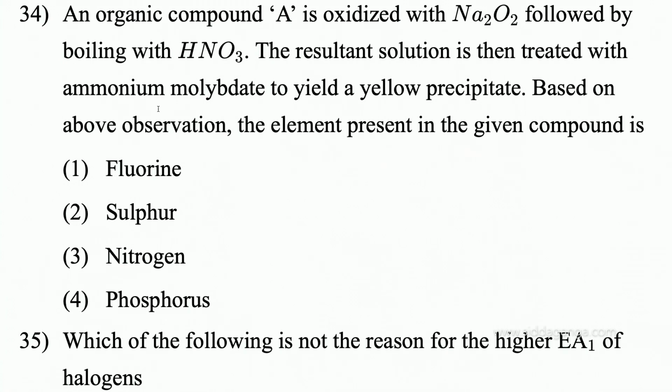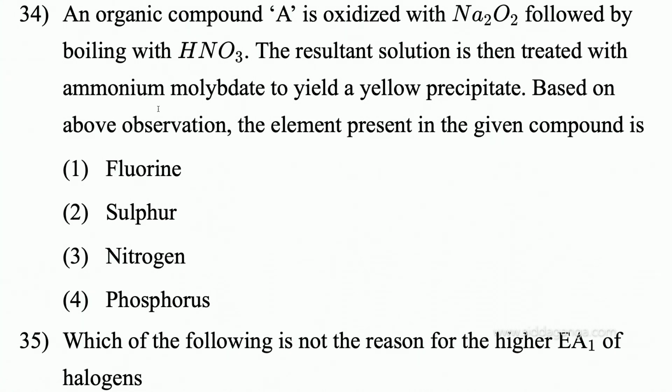Question number 34: an organic compound A is oxidized with Na2O2 followed by boiling with HNO3. The resultant solution is then treated with ammonium molybdate to yield a yellow precipitate. Based on the above observation, the element present in the given compound is? Already it was done in first PU. In organic chemistry, qualitative analysis, quantitative analysis, estimation of phosphorus. This experiment only: how to estimate phosphorus.